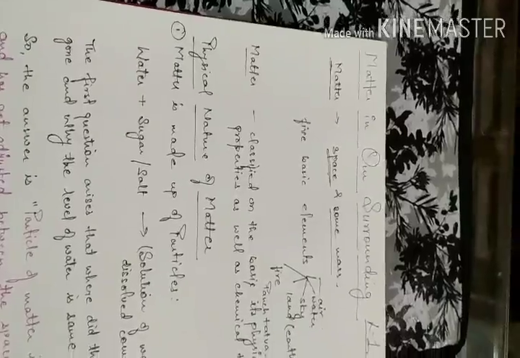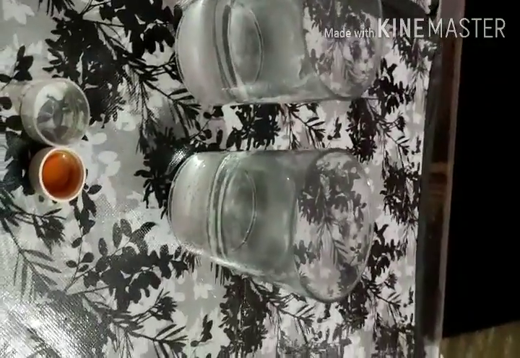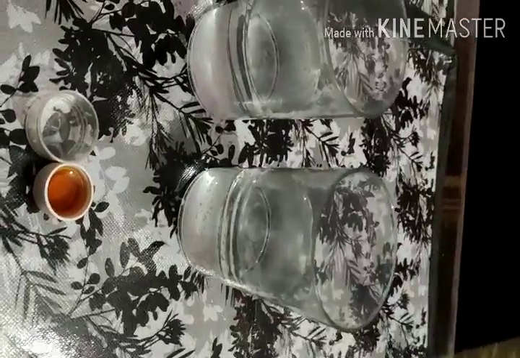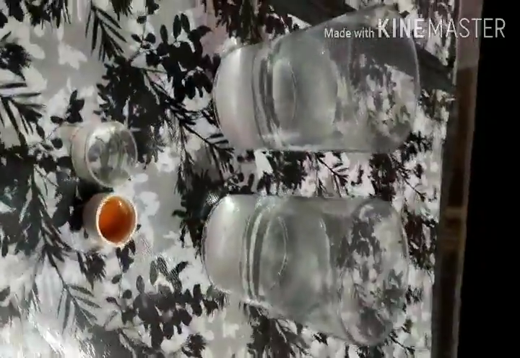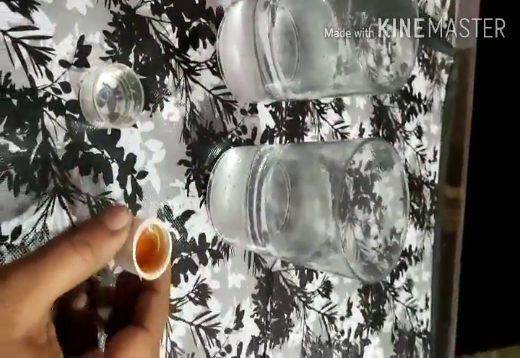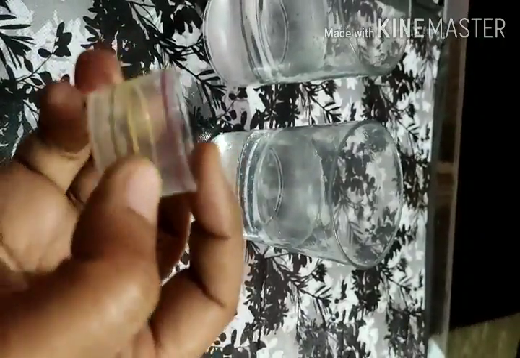Now the activity which I had mentioned in the beginning. Here I have 2 glasses of water and the water is 100 ml. Then I have a cup of Dettol with a cap with measuring lines.